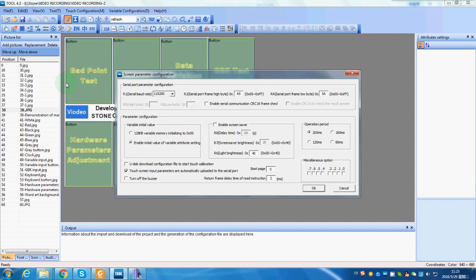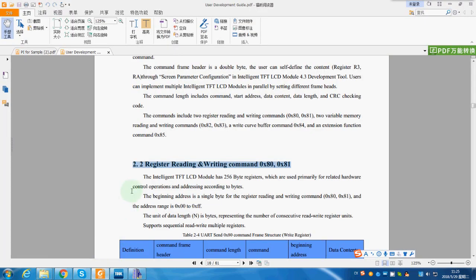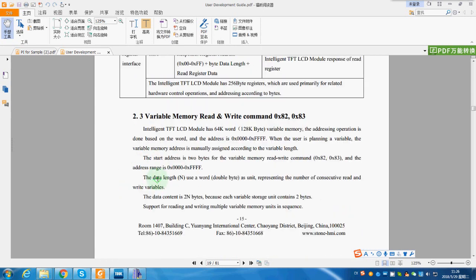Now, we'd like to give you a quick guide about how to communicate with the RS-232 port of the display set. First, we can check the user's development guide on page 14 and 15. The command 80 and 81 means to write or read the registered address, and command 82 and 83 means to write or read the variable memory address.